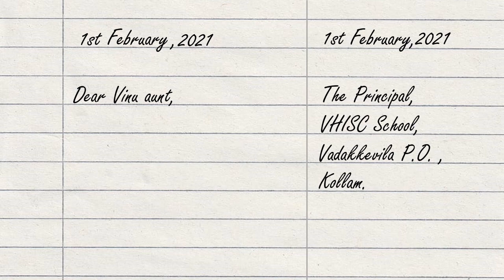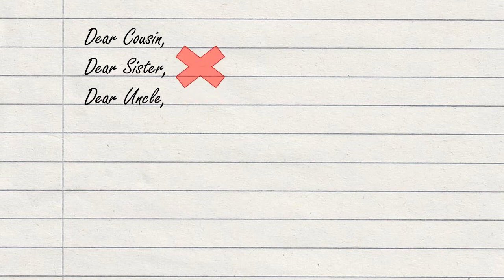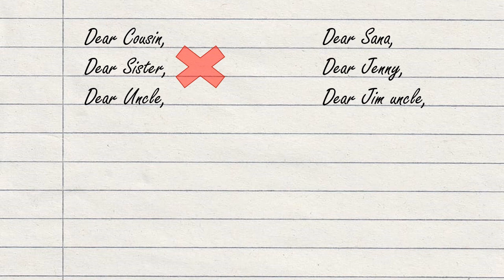Now the greeting. In a friendly letter, except for father, mother, grandfather, grandmother, for all the other persons, you write the name. For uncle, you have to write the name of the uncle. Aunt, you have to write. Cousin, you have to write. Sister, you have to write. Brother, you have to write. Friend, you have to write. So, for all the other greetings, except father, mother, grandfather, grandmother, you write the name.